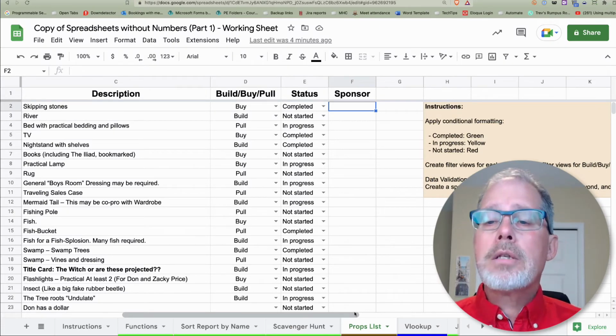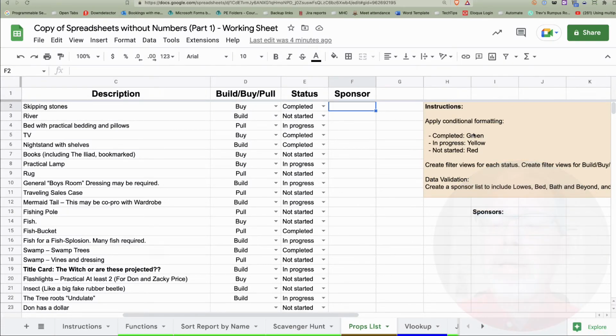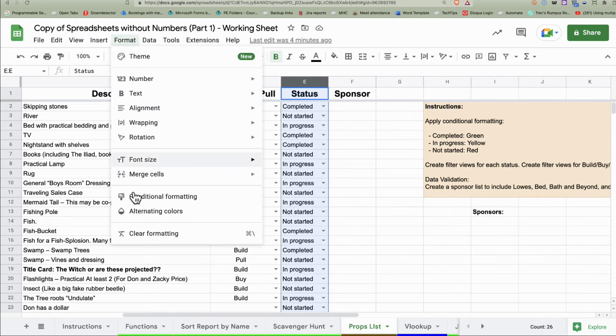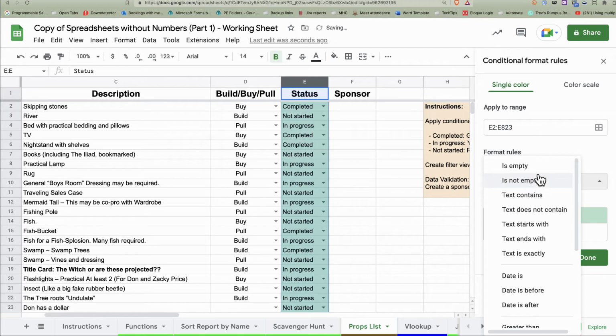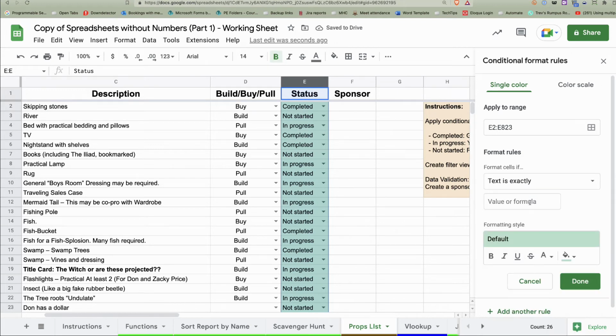Okay, so let's start off looking at this. Completed, in progress, not started as conditional formatting. I'm going to highlight everything here. I'm going to go under Format to Conditional Formatting. So I said completed is going to be green. First of all, as I mentioned, we don't need the label there, so let's get rid of that. So text is exactly completed. That's in green. Bam, good.